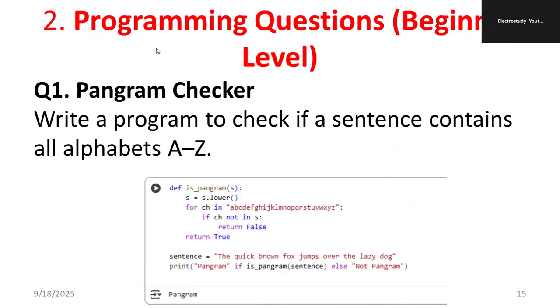Regarding the programming questions, this is only for beginner level. If you belong to non-IT, definitely this level is more than sufficient. If you are IT, the company officials expect more from your side because you have learned many programming languages and concepts. If you belong to EEE, ECE or instrumentation, the expectation is basic level.